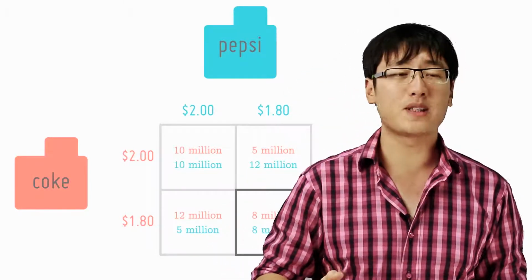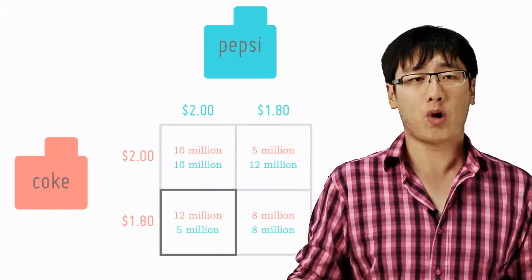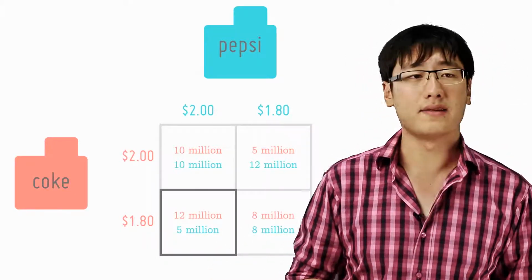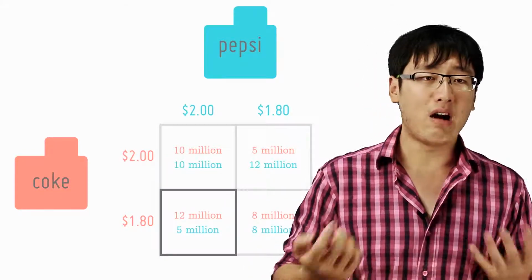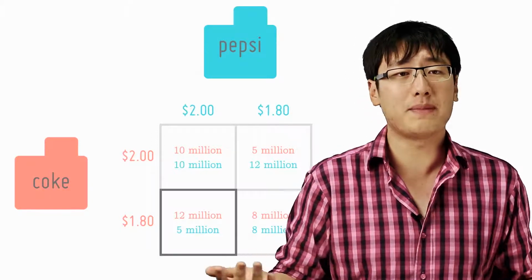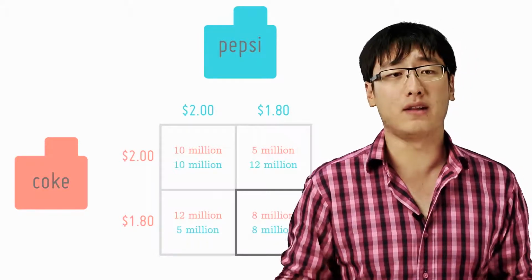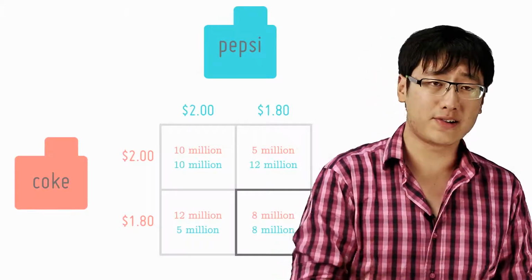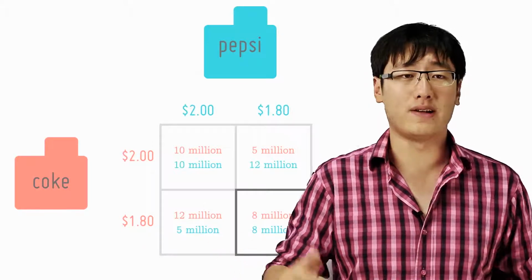So if Pepsi kept its price at $2, the worst thing that can happen to Pepsi is if its rival Coke cut its price, and this is shown in the cell at the lower left-hand corner. Pepsi then only earns $5 million. However, if Pepsi cuts the price to $1.80, the worst thing that can happen to Pepsi is if Coke cuts as well, which makes Pepsi accept a revenue of $8 million. So to minimize its losses, Pepsi chooses the $8 million and chooses to lower its price to $1.80.